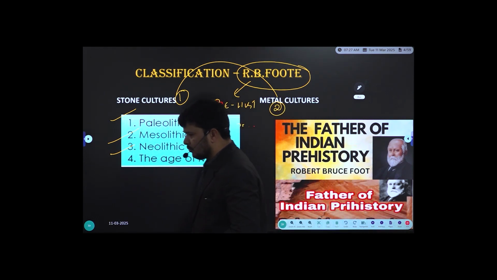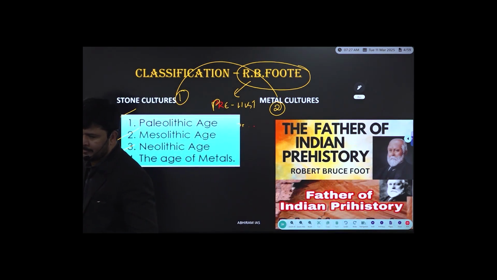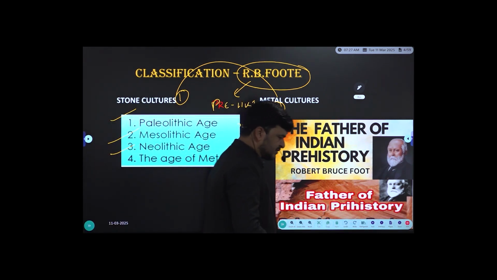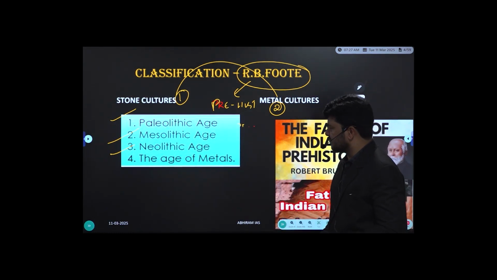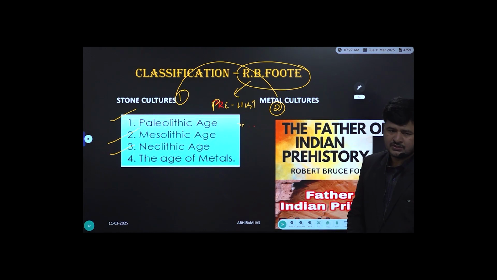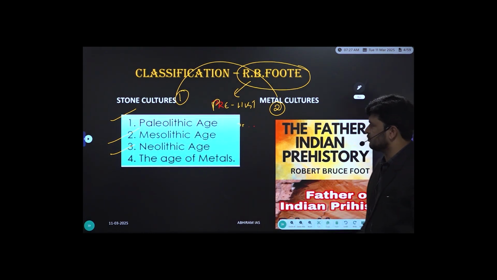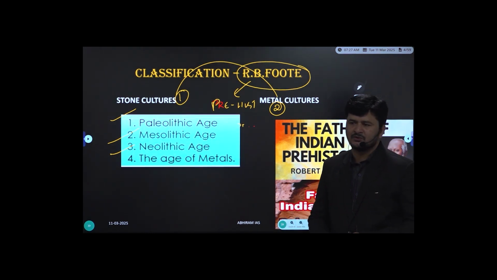Paleolithic cultures, old Stone Age cultures, the English version of the Greek terminology. Mesolithic cultures, the English version of the Greek terminology, Middle Stone Age cultures. And Neolithic cultures, the English version of the Greek terminology, New Stone Age cultures. Lithic means Stone Age. మనం తెలుగులో రాతి యుగము అంటాం.